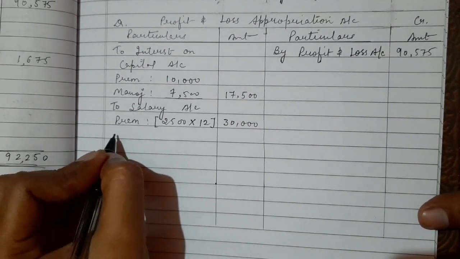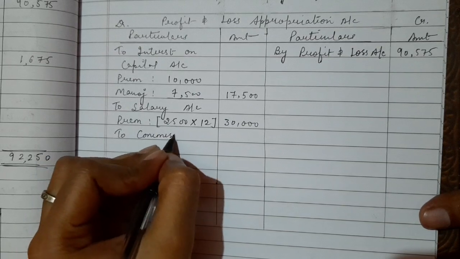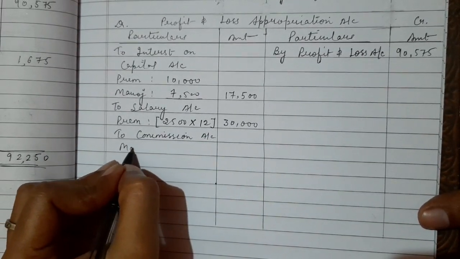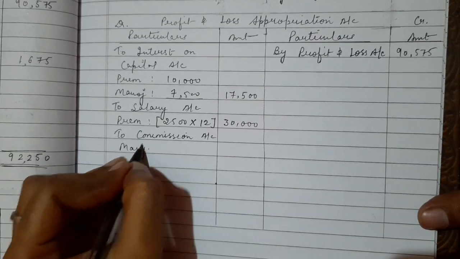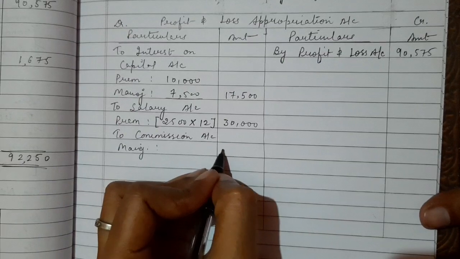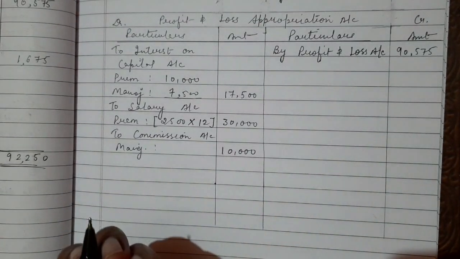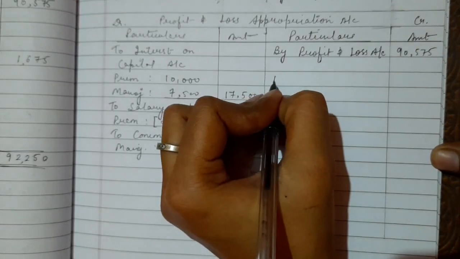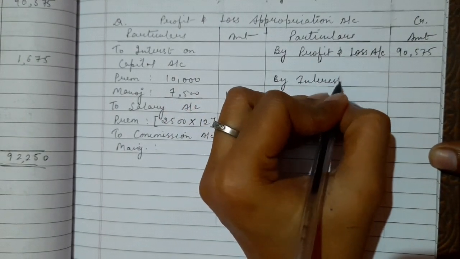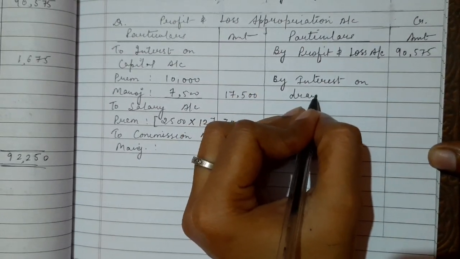Now there is a commission to Manoj. So to commission, this is to Manoj. It is 10,000 per annum. And after that we have to charge interest on drawings. So by interest on drawings.